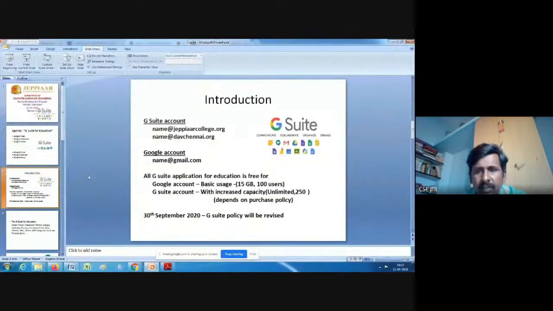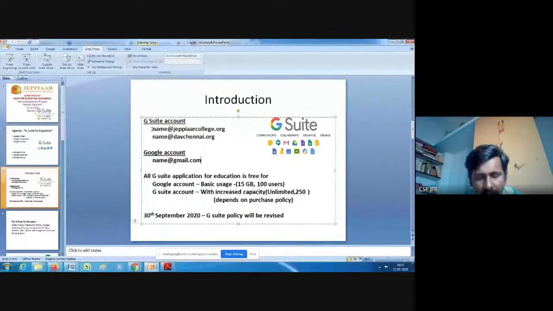So, introduction about G Suite. G Suite contains many applications, as I said. Normally we can subscribe to Google and create a mail ID like this: our name at gmail.com. This is our normal Google account. If our school or college has a G Suite account, we will have an account like this: our name at jprcollege.org.